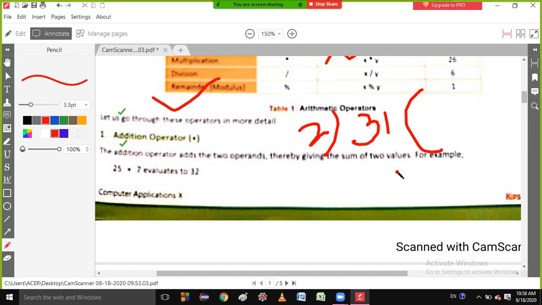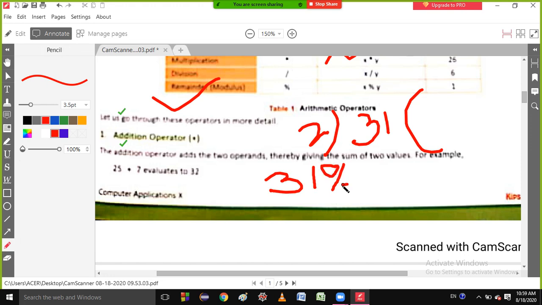Can anybody tell? I asked for the remainder. It is 1, very nice. In Java, you get the remainder by this symbol: 31, and then you write the modulo symbol.